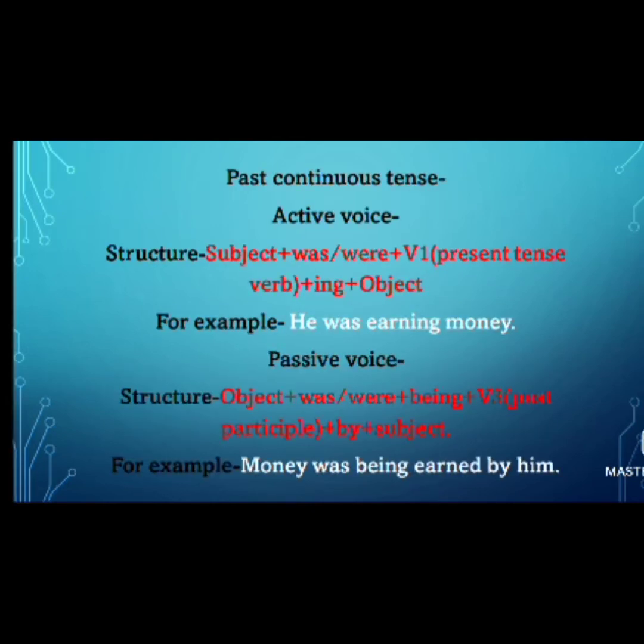Next, past continuous tense. Active voice is subject plus was or were plus V1 present tense verb plus ing plus object. For example, he was earning money. Passive voice structure is object plus was or were plus being plus V3 past participle plus by plus subject. For example, here money was being earned by him.